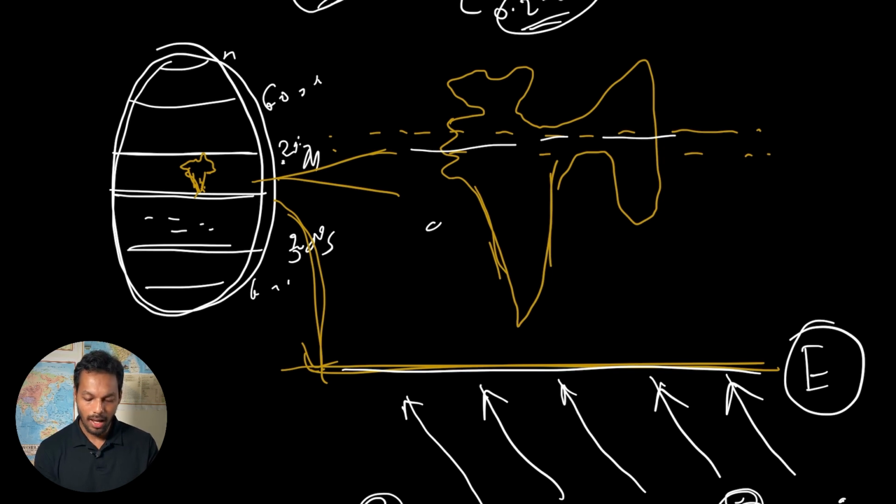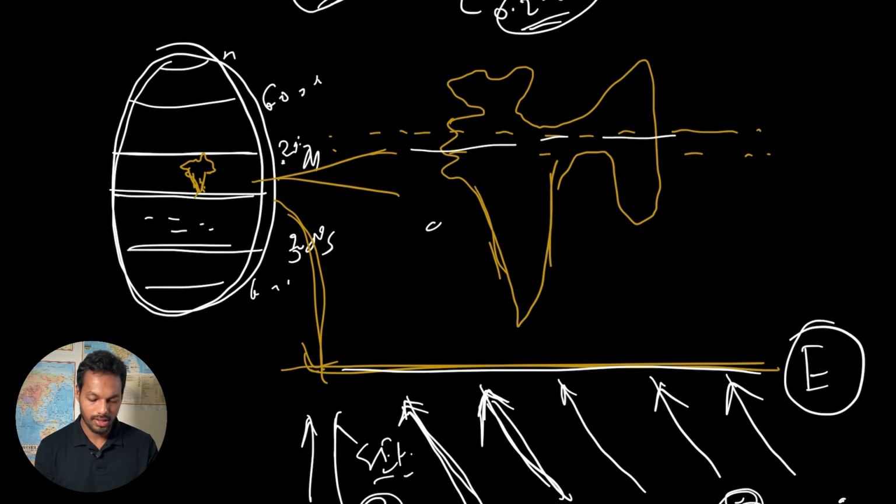Next, what will happen? Due to the Coriolis force, it is moving like this, southeast. Otherwise it would move perpendicular to the equator. But due to the Coriolis force, which we have already discussed in pressure gradient, it moves southeast. This is called the southeast trade wind, caused by the earth's rotation, that is, the Coriolis force.